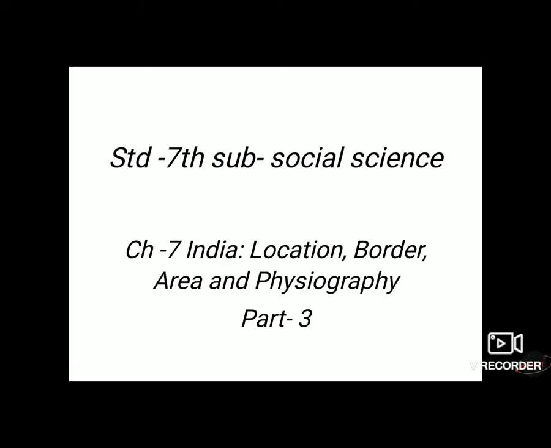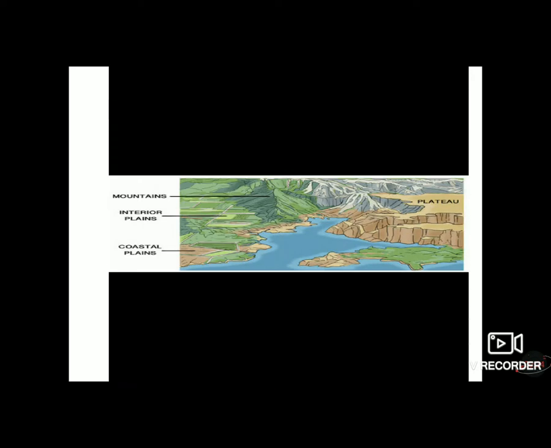Standard 7th Social Science, Chapter number 7, India: Location, Border, Area and Physiography. After learning location, border and area, we have learned two parts of physiography, northern mountain ranges, plains and plateaus of India. Now today we are going to learn about coastal plains, archipelago, island and desert. First of all, coastal plains.